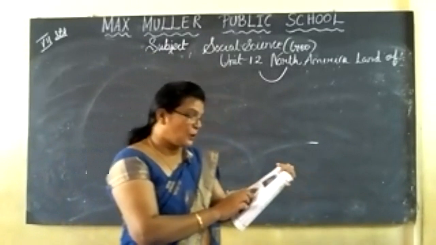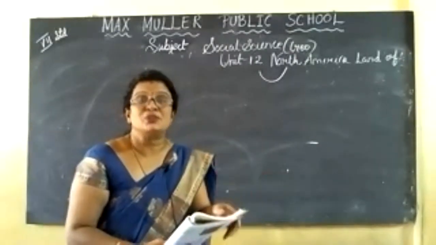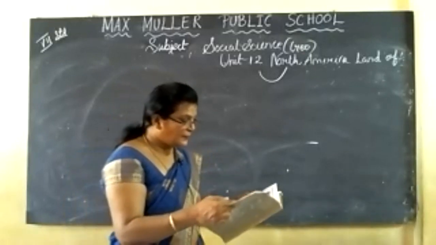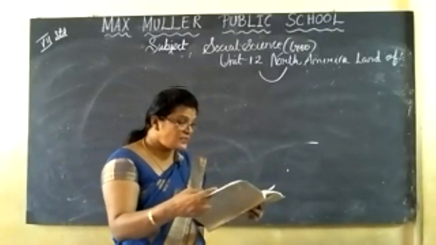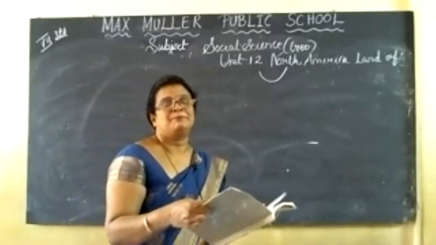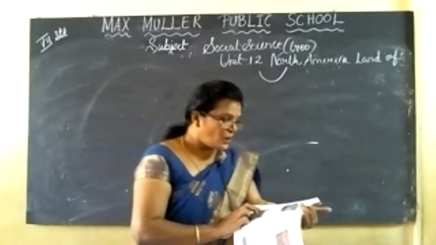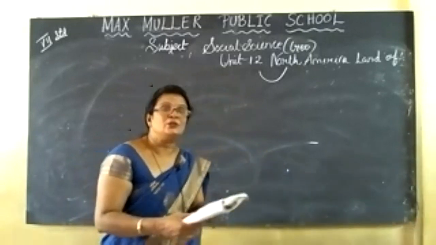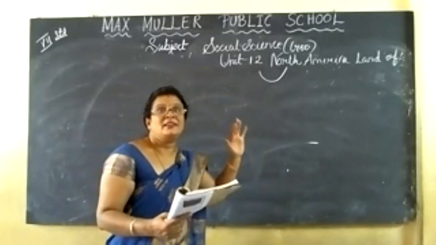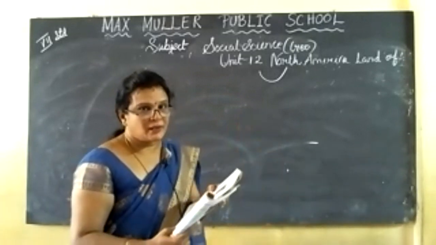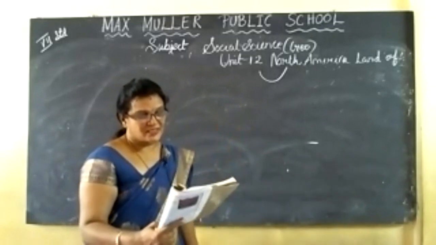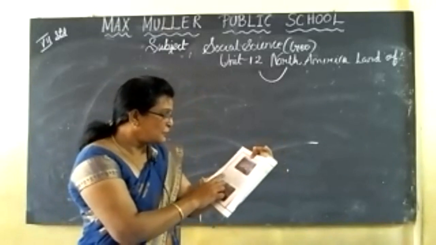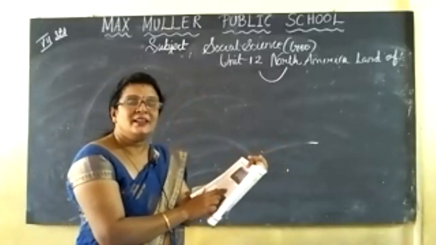The Colorado, the Columbia, and the Fraser are the west flowing rivers. If you see the map, on the west side you can see the Colorado, Columbia, and Fraser. They are very short and swift, and flow into the Pacific Ocean, which is on the west side.